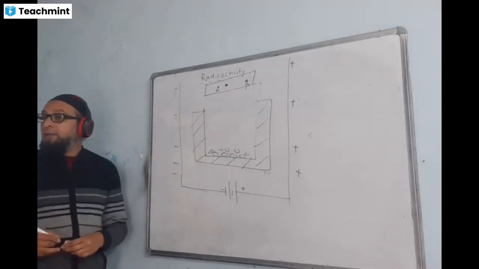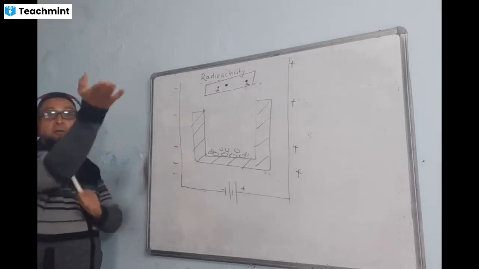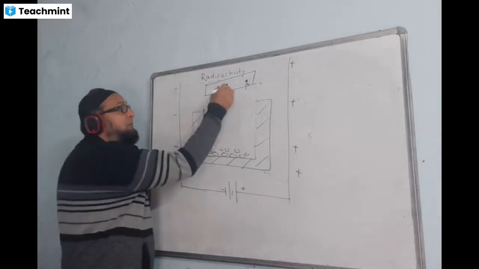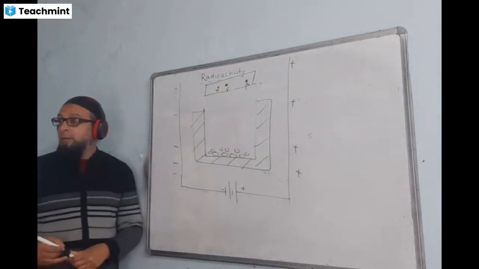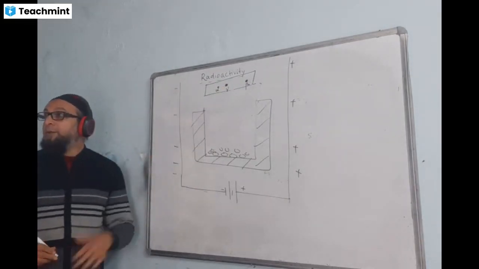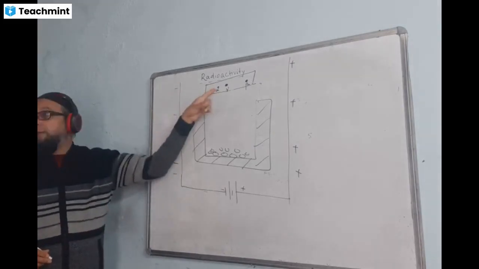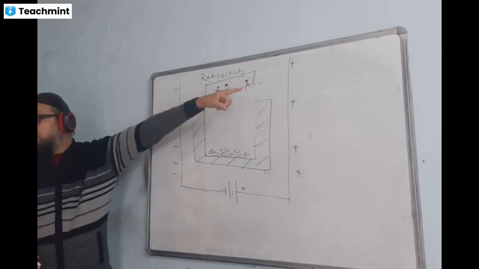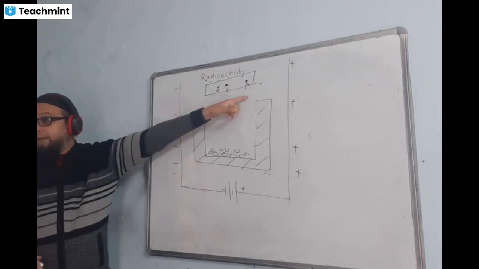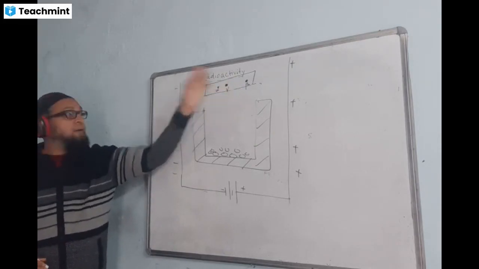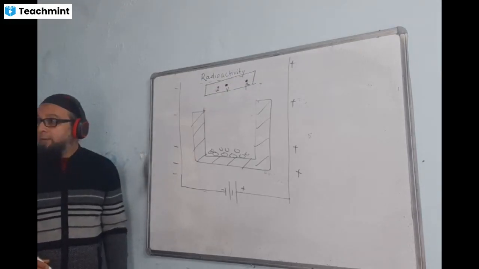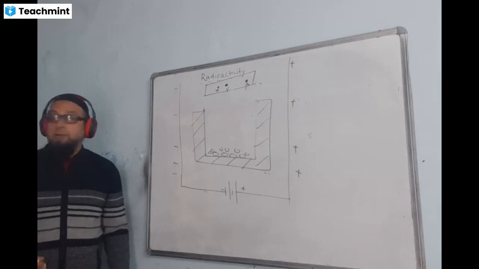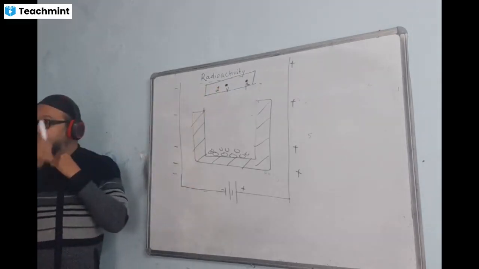And the one which is going neither towards the negative side nor towards the positive side, that means it is uncharged, and that was gamma. This was the center one. Moving towards the negative side must be positive charge, so it is alpha. The one going towards the positive side must be containing negative charge, and that is called beta, negatively charged radiations. And the uncharged radiations was gamma, which is coming at the center.